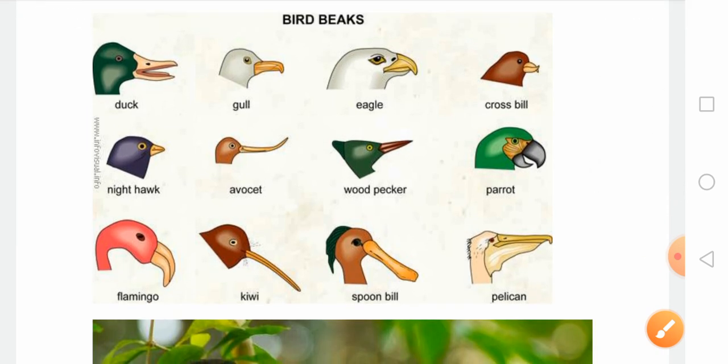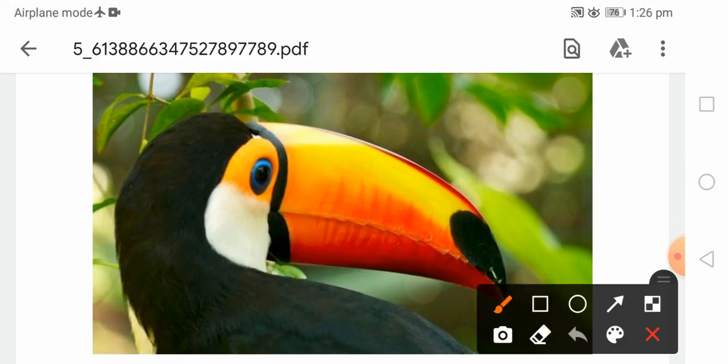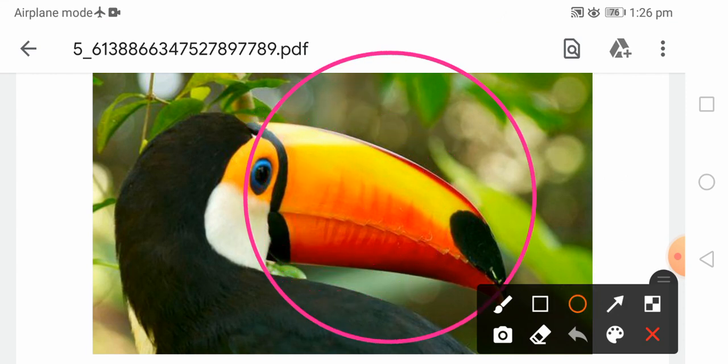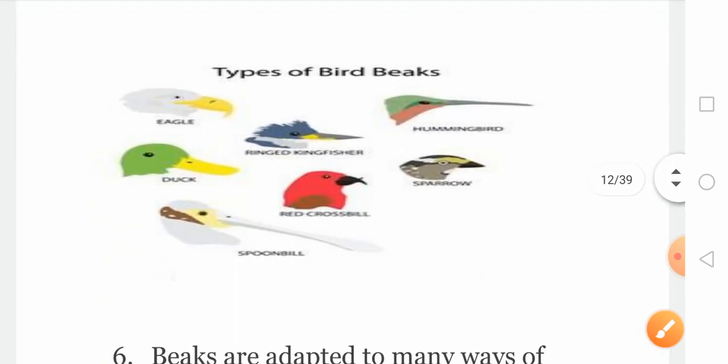The kiwi has a different beak. The spoonbill is there, right? So beak modification is again very important for the survival of the particular animal. These are the different types of bird beaks.